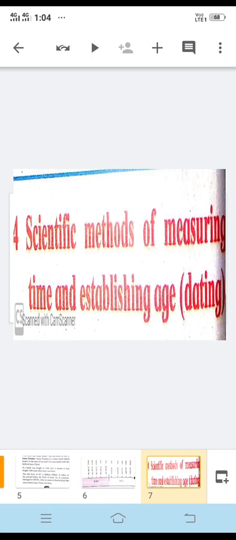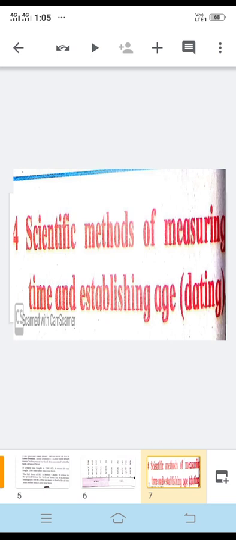The events before the beginning of the common era are mentioned as having occurred before common era. Information about some of these events can only be obtained with the help of evidence that is buried under the ground.